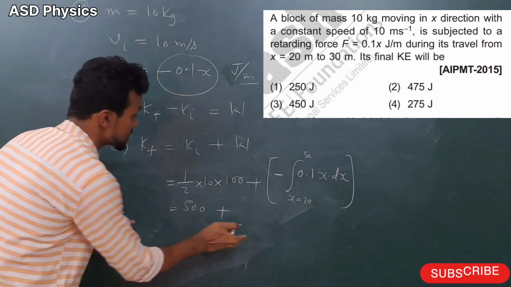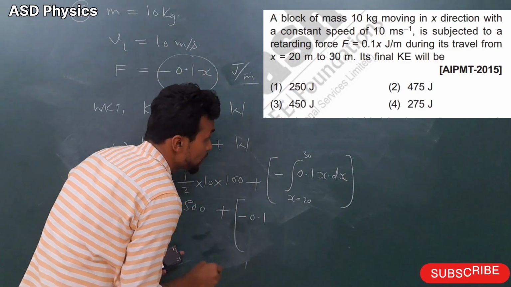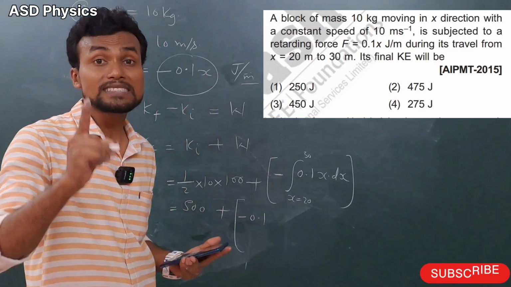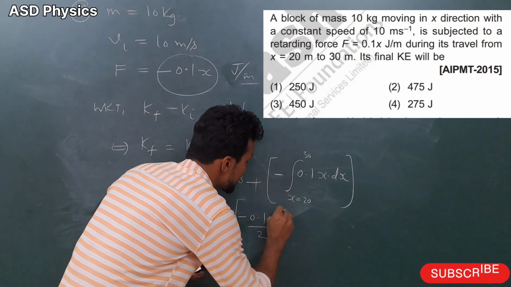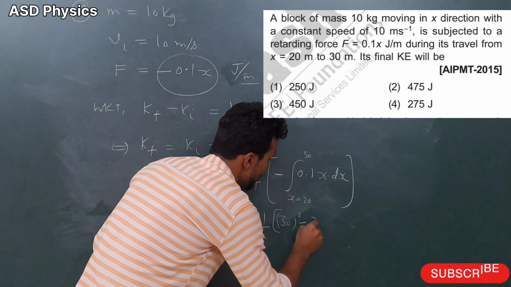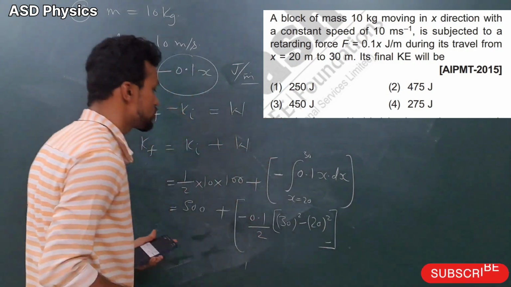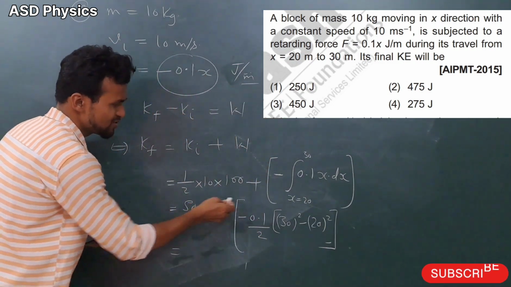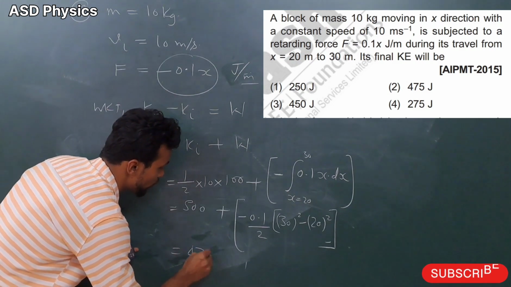So 0.1 will come outside, integration of x dx is x square by 2, so by 2 will come here with x square, and we'll put the limits: 30 square minus 20 square. Then we just have to do the calculation.